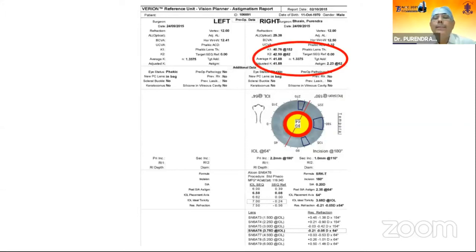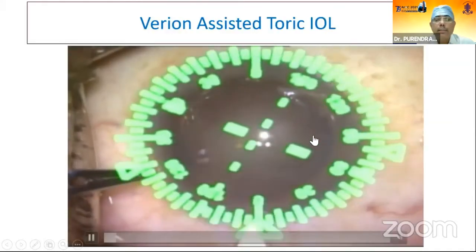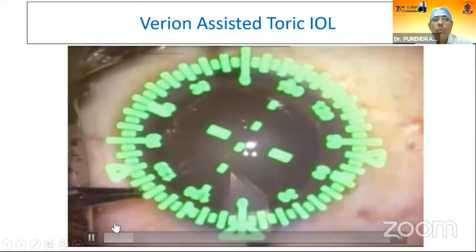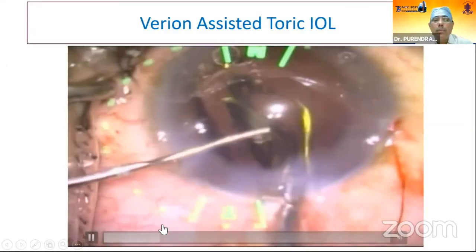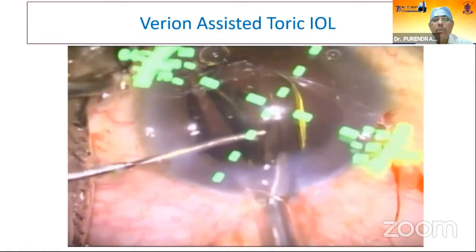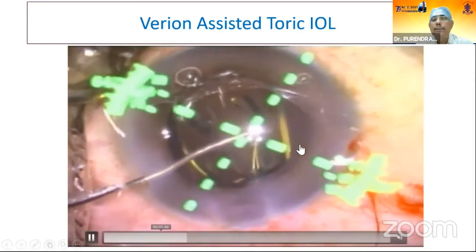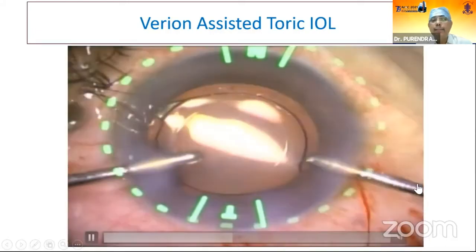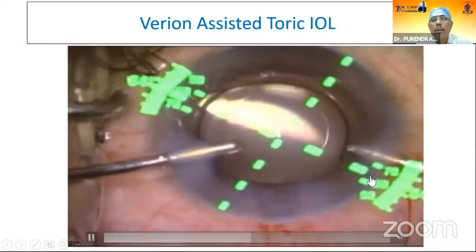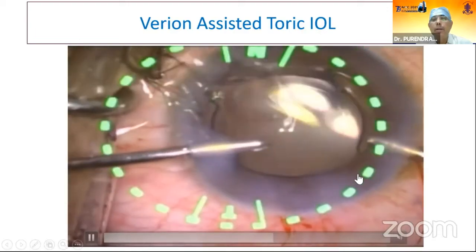And another case wherein the axis was 64 degrees where the lens has to be placed in digital marking, and the incision was at 180 degrees, as you can see here. So we have made an incision at 180 degrees, and we are going to implant the lens at 64 degrees axis. This is the axis at which we have to align the lens.